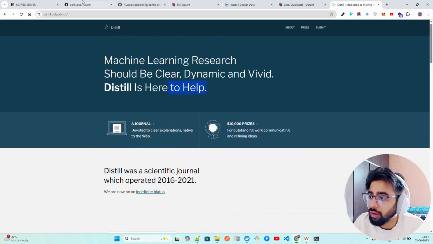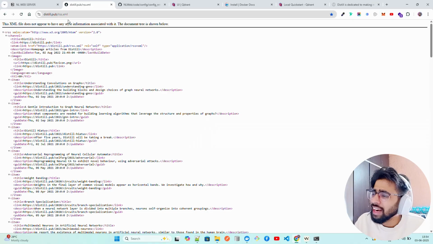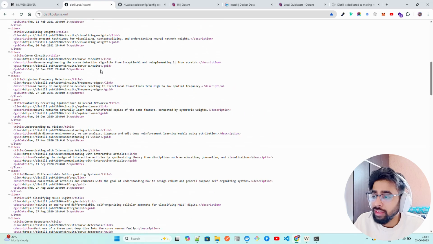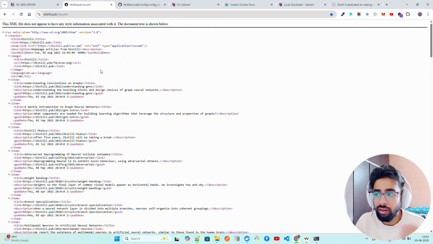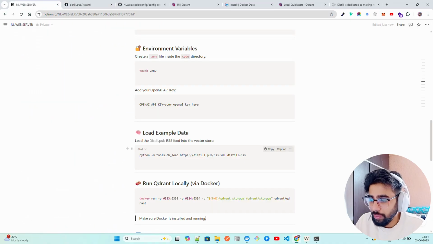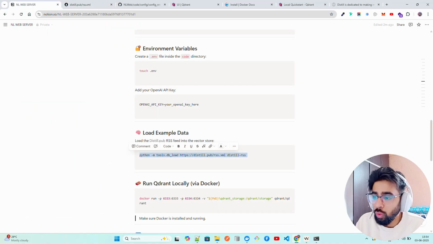You follow Distill. Now let's say I want to take their RSS.xml. Remember, right? RSS feeds are mostly in XML. That's how we call it a semantic layer for the web. Now, once you have done that, what we're gonna do is I'm just gonna probably copy this. You can see it says load the distill.pub RSS feed into the vector store. So what we're gonna do, and of course this can be any other site's link also. It does not have to be Distill RSS or whatever, right?